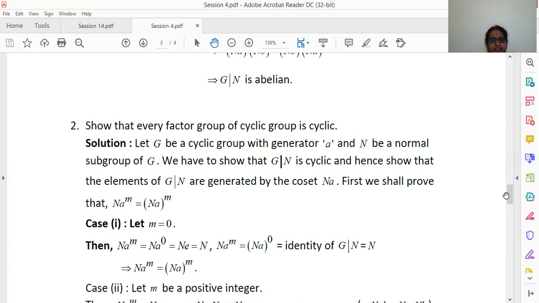By defining it this way, closure property is satisfied, because for any two cosets Ha, Hb belonging to G/H, Hab is also a coset, it also belongs to G/H. So there is no need to prove the closure property. And we have shown that He, that is equal to H, is the identity element, and for every coset Ha in G/H, its inverse exists, and inverse of Ha is Ha inverse.